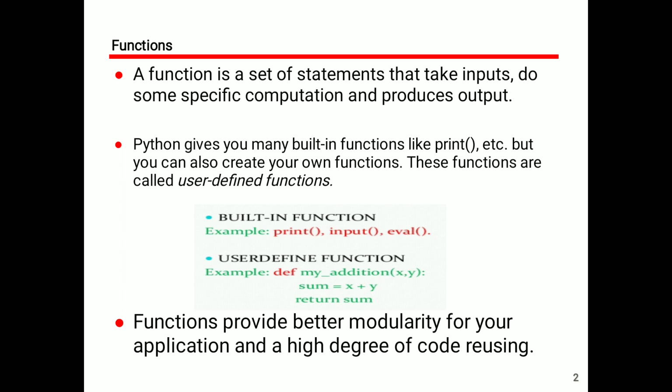Python gives you many built-in functions like print, input, evaluation, etc. But you can also create your own functions. These functions are called user-defined functions. We have two types of functions: built-in functions and user-defined functions. Built-in functions, also sometimes called library functions, are predefined functions. In every language, some built-in functions are there.